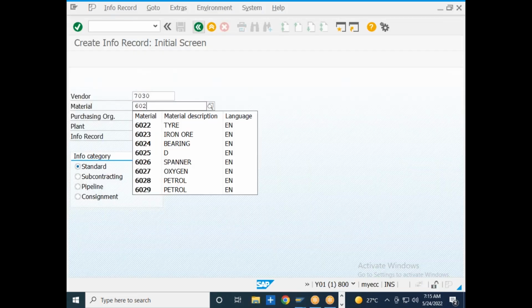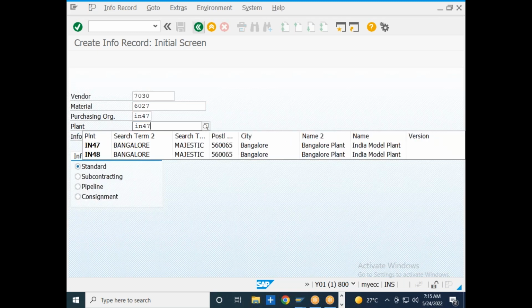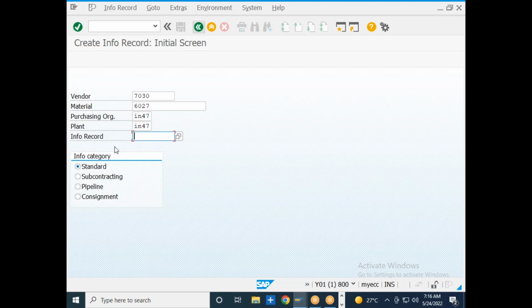6027 is the material. Purchasing organization is IN47. Plant is IN47. And the info record type is nothing but a standard info record, subcontracting, pipeline and consignment. There are 4 types of info record categories: one is the subcontracting and pipeline, standard and the consignment. So I am trying to create a standard info record.